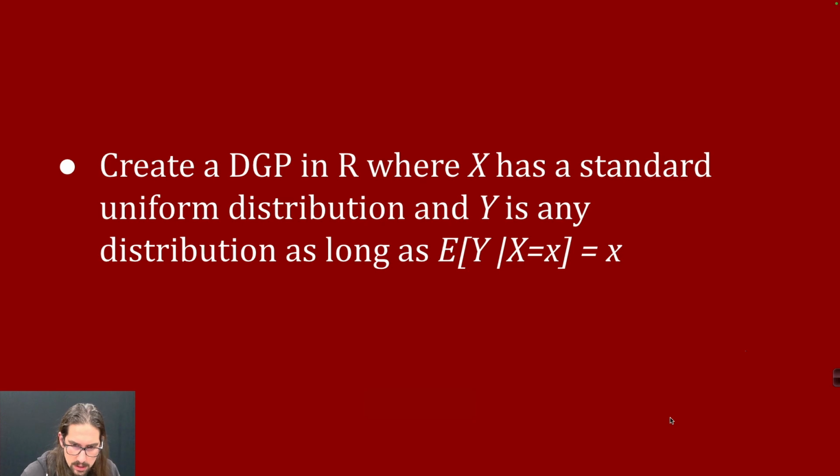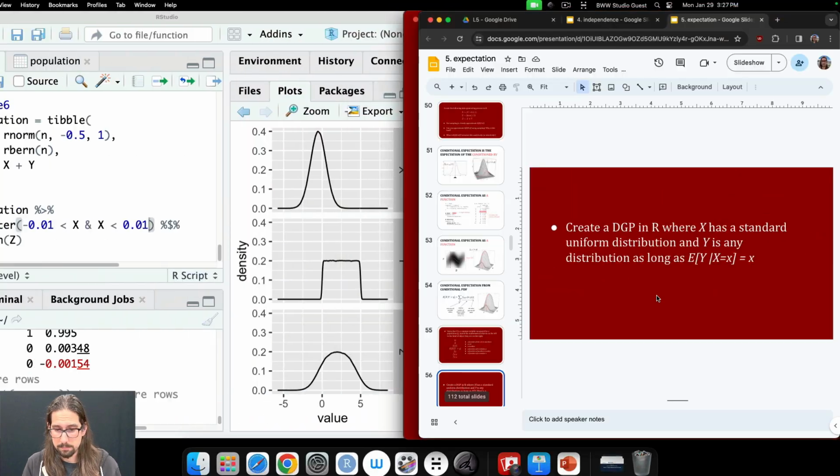Okay, another question here. Make a data generating process. And honestly, I've been giving you a lot of them, but let's just do it from scratch if you can. Where x is a standard uniform distribution. That's pretty straightforward. Now, let y be any distribution you want, but you have to construct this joint distribution such that the conditional mean of y given x equals little x is the value x. So struggle with that a bit. If it's obvious, great. If not, that's no problem. We'll work it out.